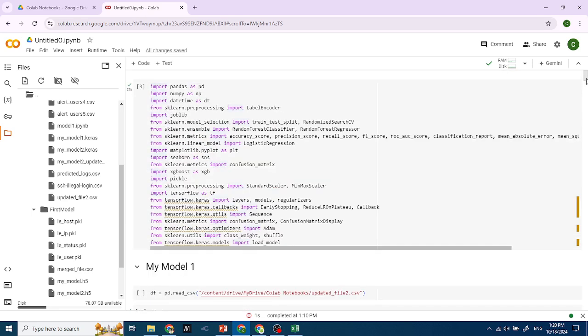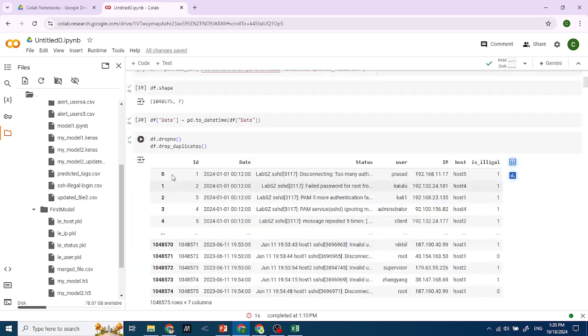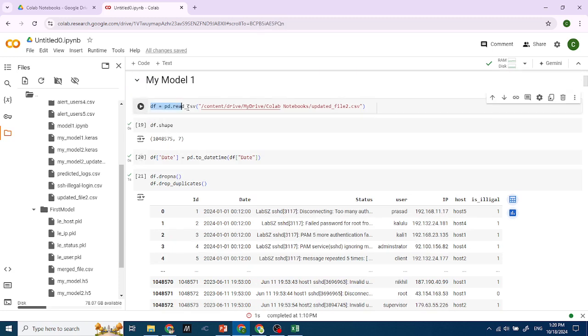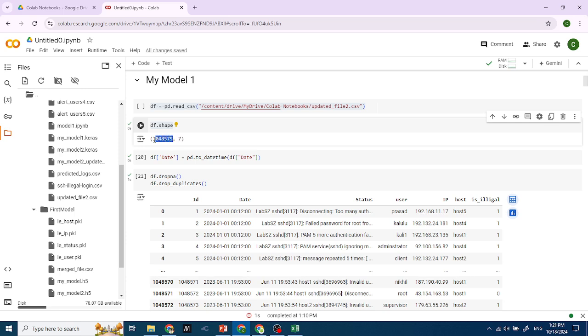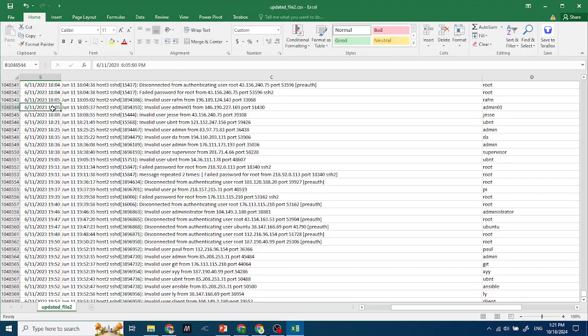This is my first one, with all the other libraries and packages that I'm using. First, I read my data here. The shape of the data is 7 columns and more than 1 million rows, and I want to change my days into datetime.